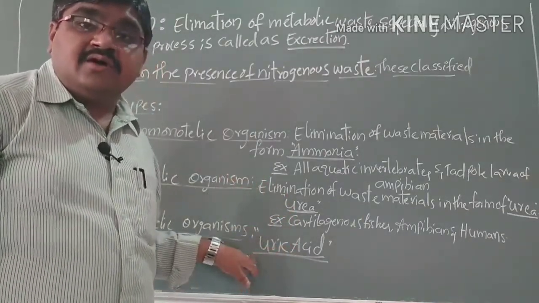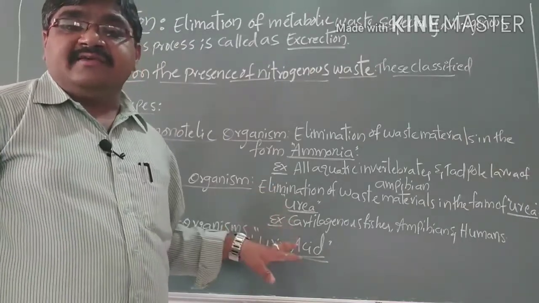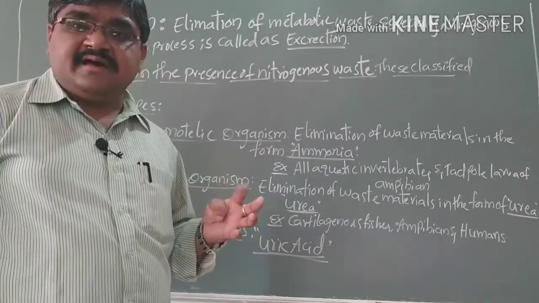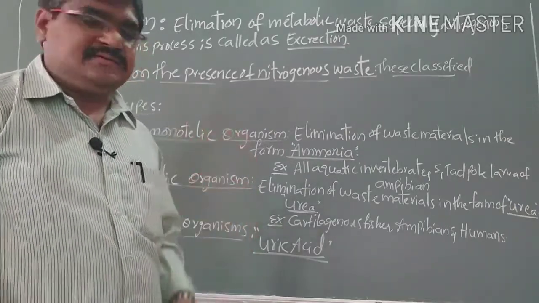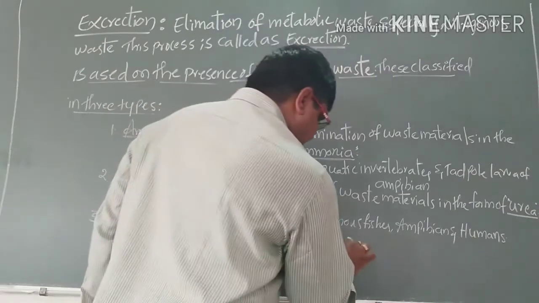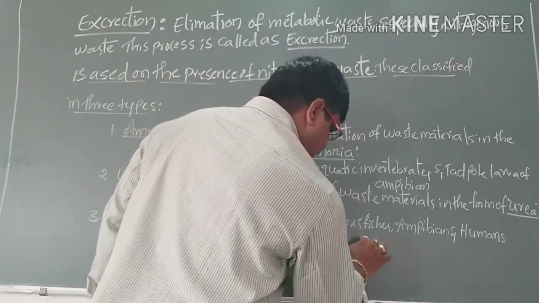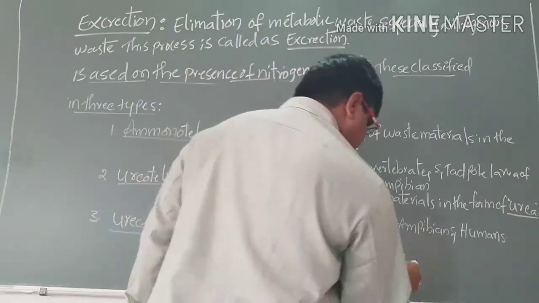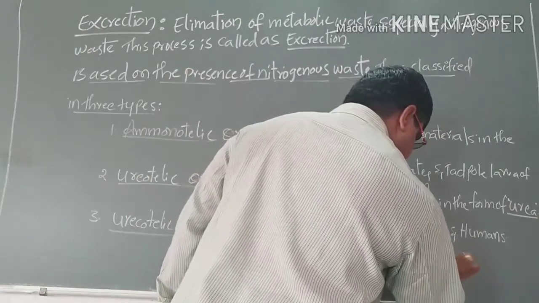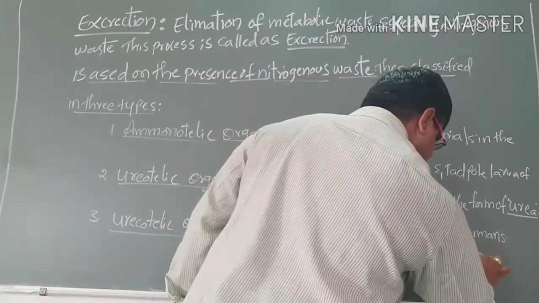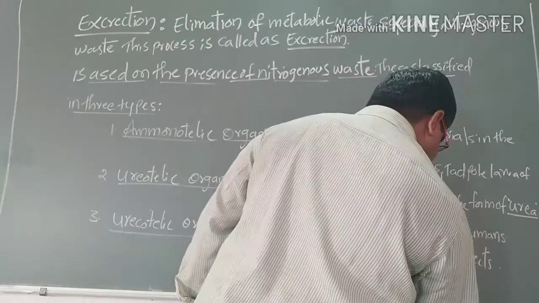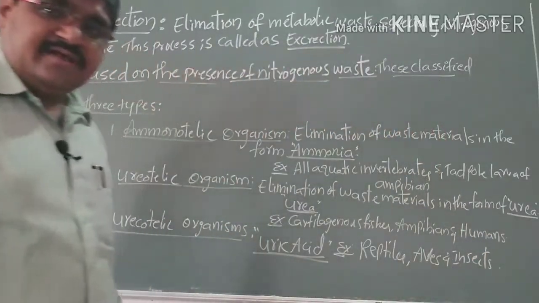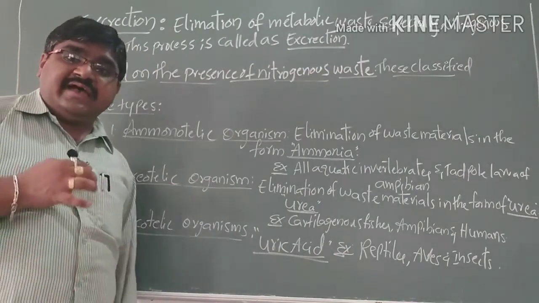Examples are seen in insects, reptiles and birds, which eliminate the excretory waste in the form of uric acid.